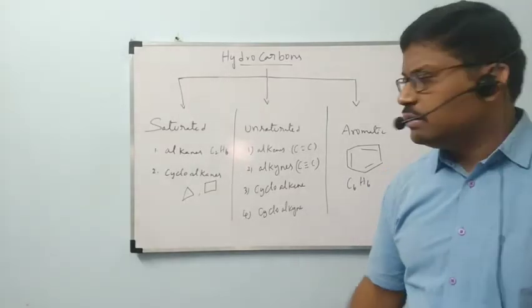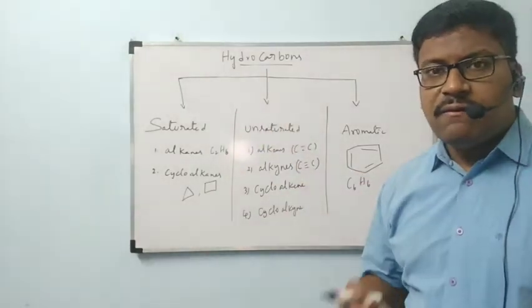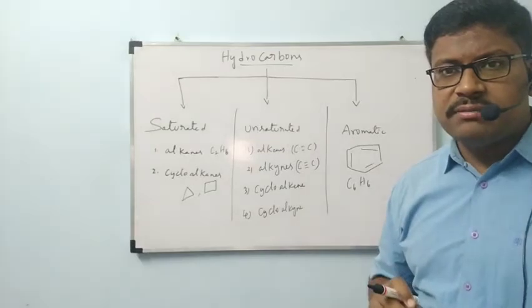Is it okay? Now, after completion of this, what are we going to study in this concept, hydrocarbons? Let us see that one.